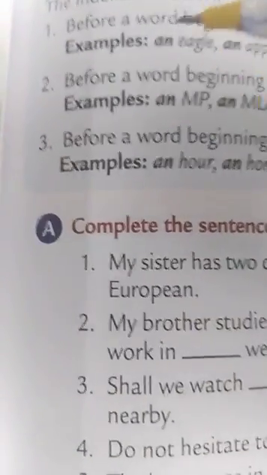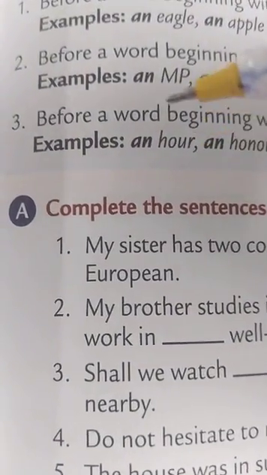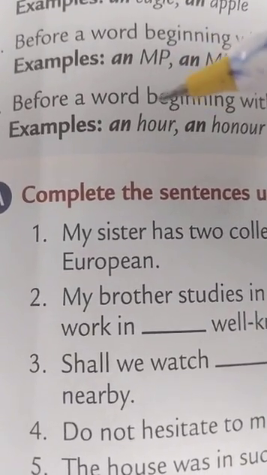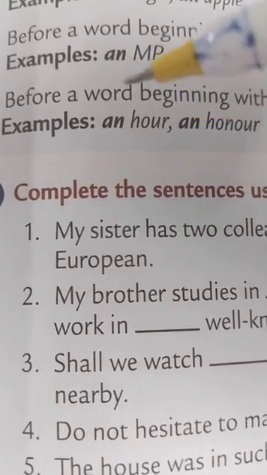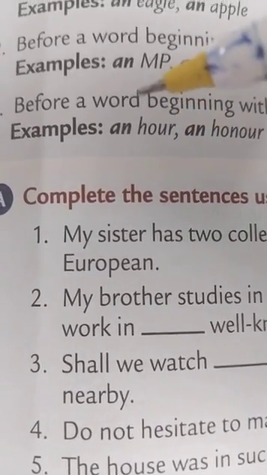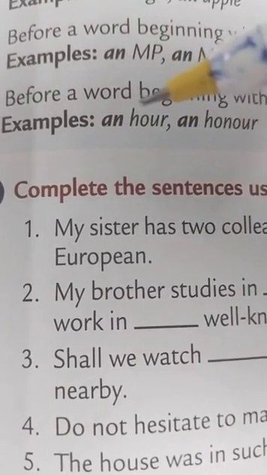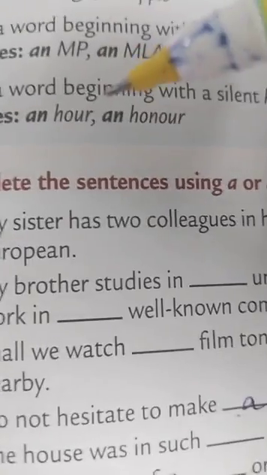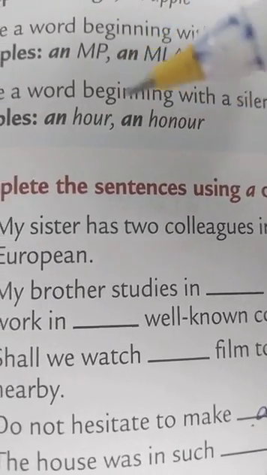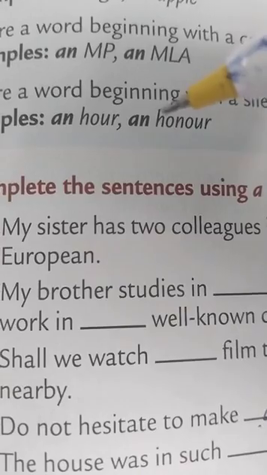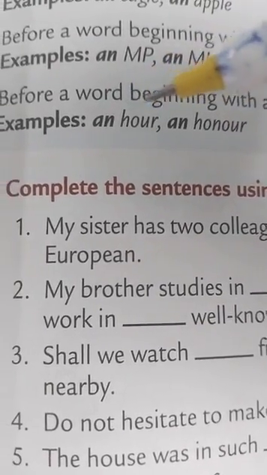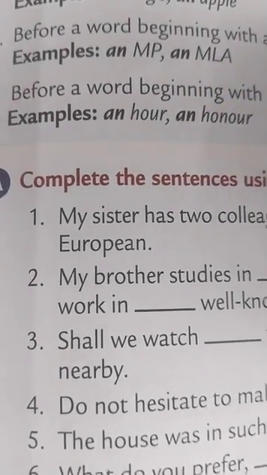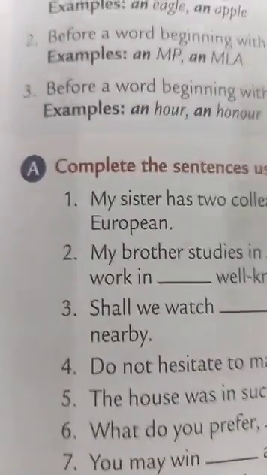Before a word beginning with a silent H, we use article an, like an hour. Here this word hour is beginning with the consonant H but it is silent. Similarly, an honor. This word honor is beginning with the consonant H but here H is silent, so we have used article an before them.